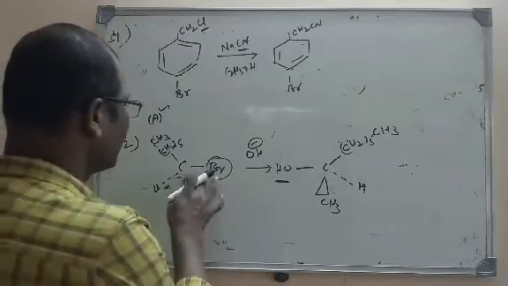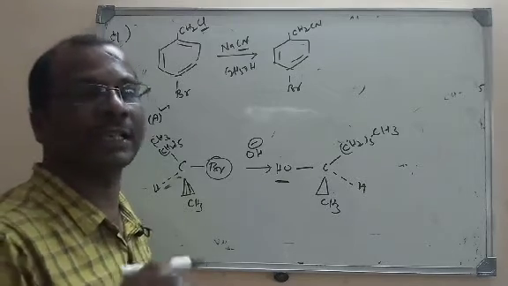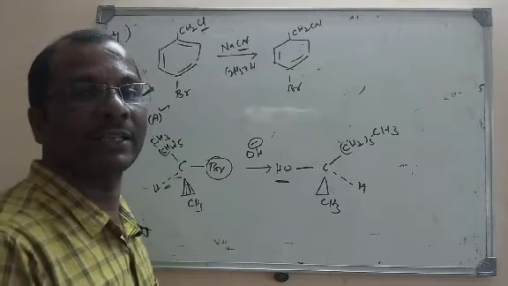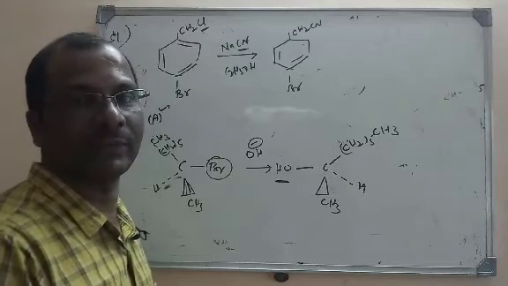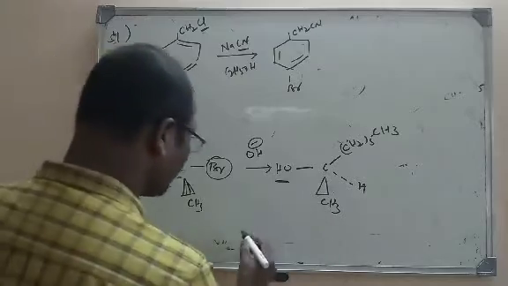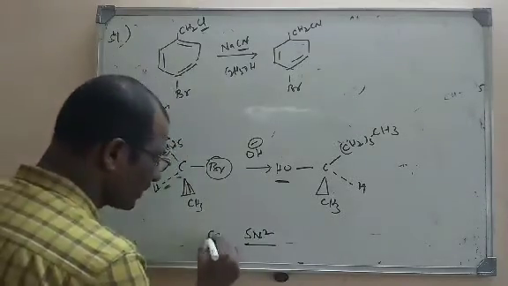And in the SN2 mechanism, the incoming nucleophile will attack from the opposite side, so that the product will have an inversion in the configuration. That is nothing but Walden inversion or umbrella inversion. So it is nothing but an SN2 mechanism. So the option is C.